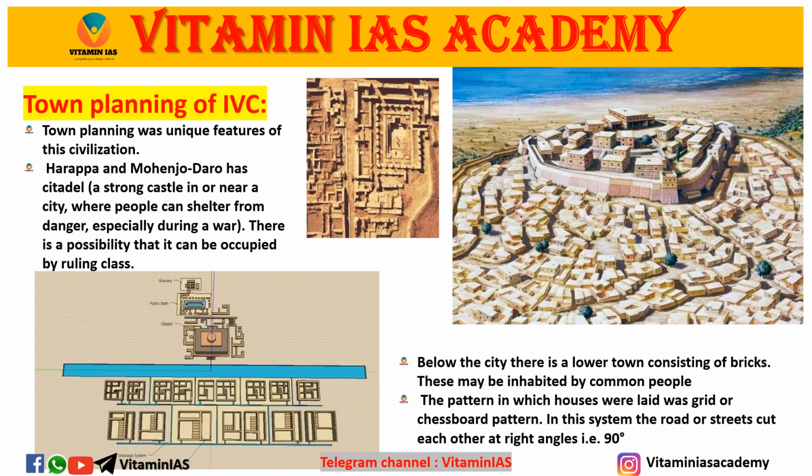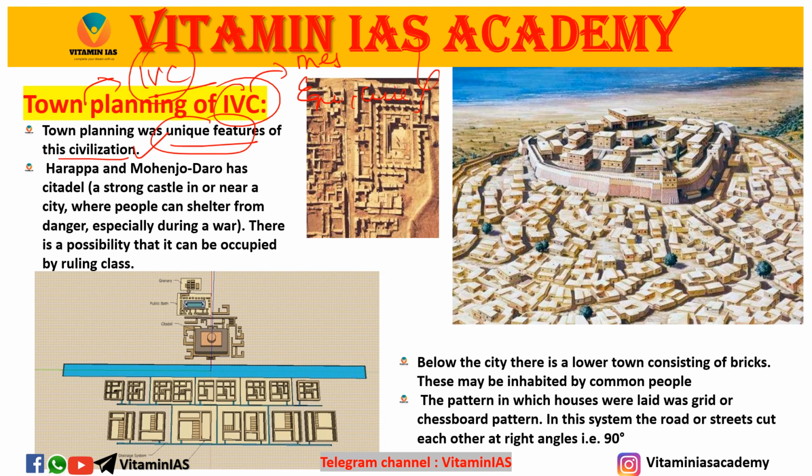Town planning was a unique feature of the Indus Valley civilization, because contemporary civilizations like Mesopotamia, Egypt and China did not have as much town planning as the IVC had.